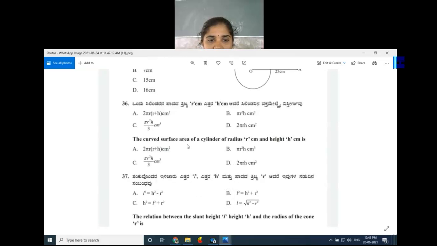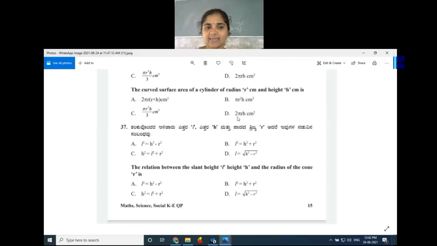36. The curved surface area of a cylinder of radius R and height H is. Fatafat answer. No need to show the solution part and all. This is a direct question. Which option is right? They are asking the curved surface area. Yes. We all know that curved surface area of the cylinder is 2 pi RH. So 2 pi RH centimeter square. Which is the right option? Option D is the right answer.